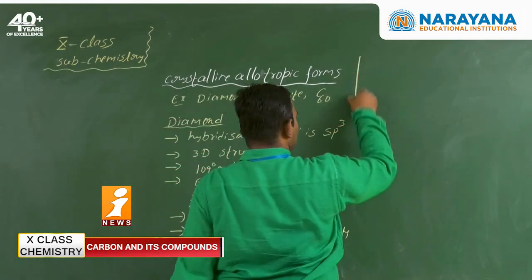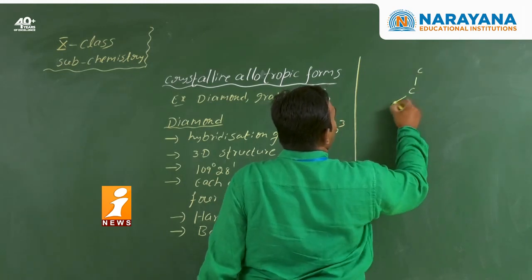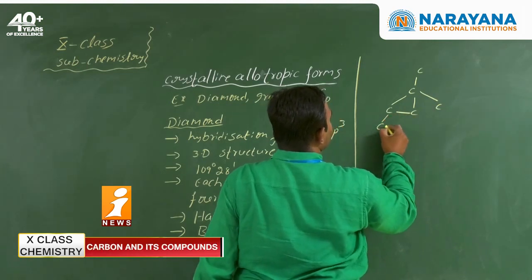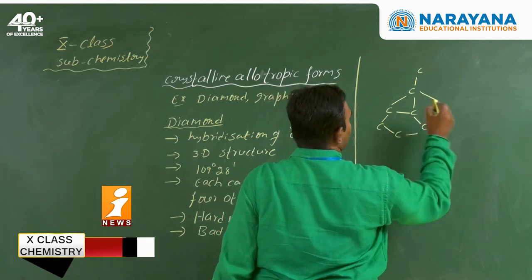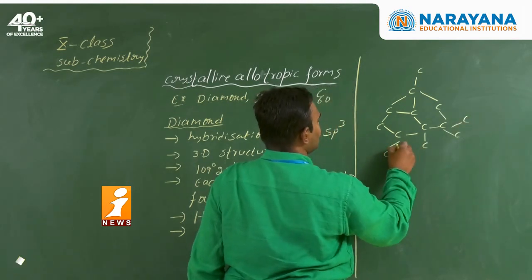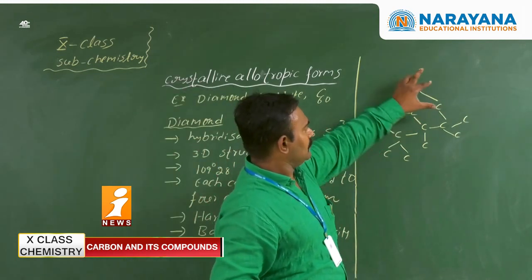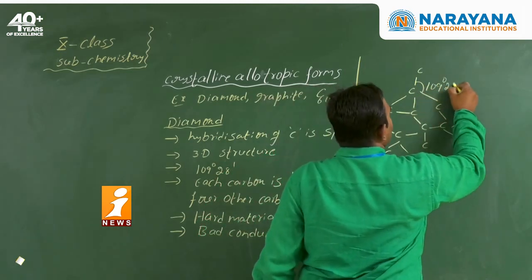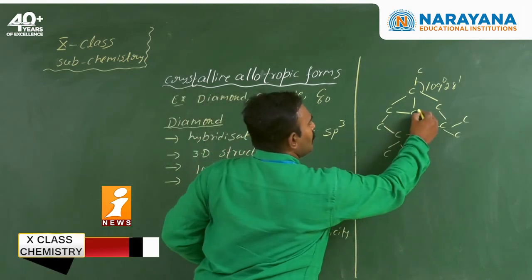Coming to the structure, each carbon is bonded to four other carbon atoms, and again each of those is bonded to four other carbon atoms, forming a three-dimensional structure. The bond angle between any two bonds is 109 degrees 28 minutes. Each carbon is attached with four bonds.